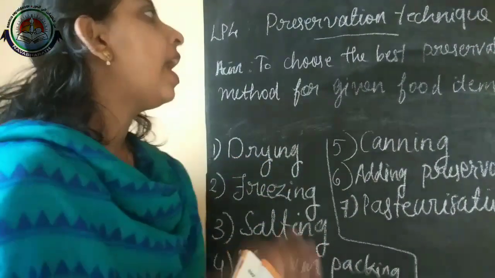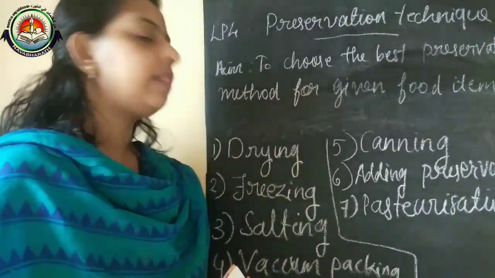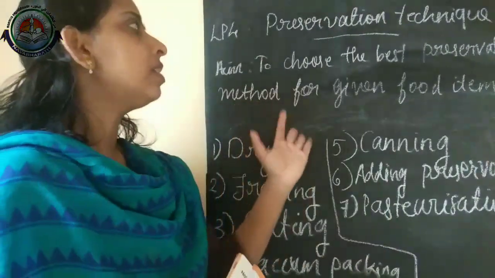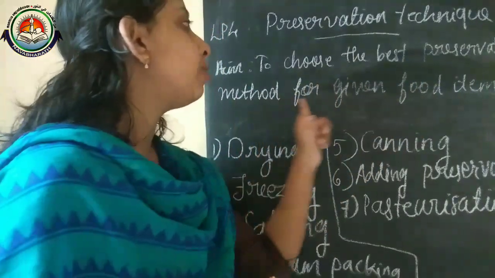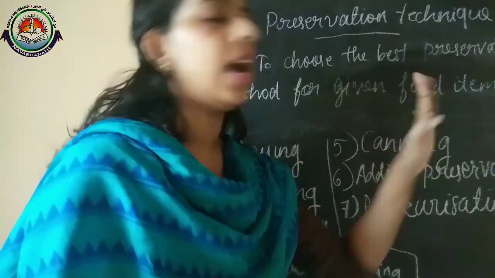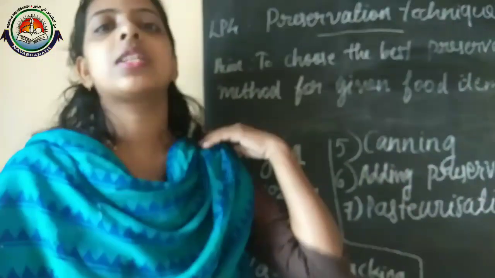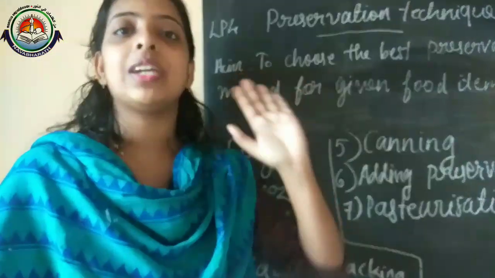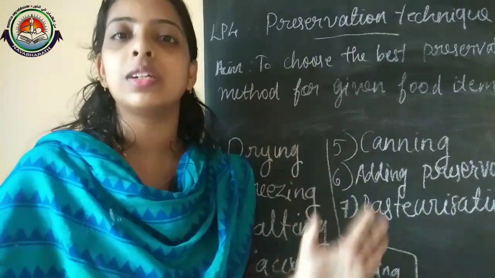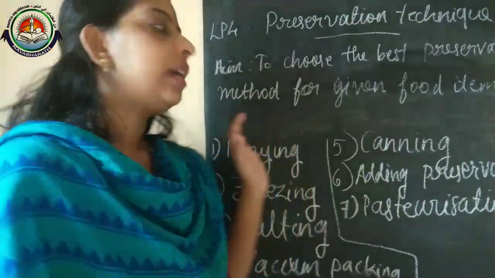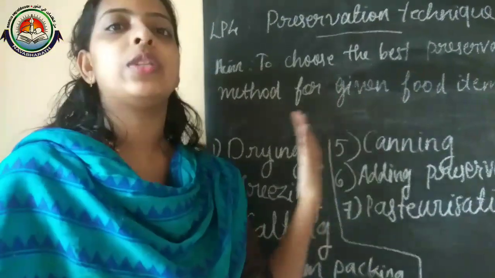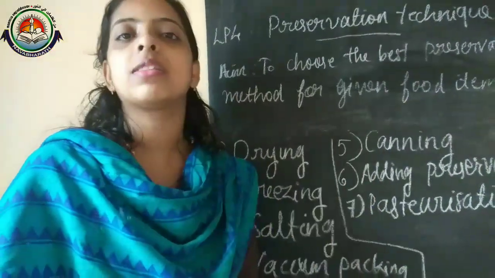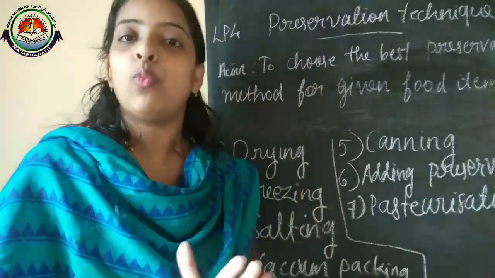That is preservation techniques. Those techniques we already discussed, and the aim of this lesson is to choose the best preservation methods for given food items. So when we discuss this concept, we can just conclude it in our third lesson, because it is actually the same as the third lesson. We just find the food items that we can discuss on the basis of our workbook answers.